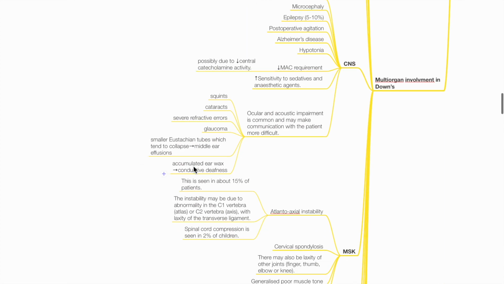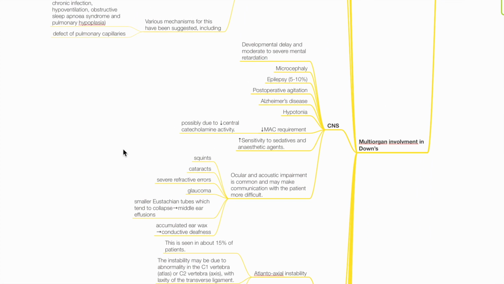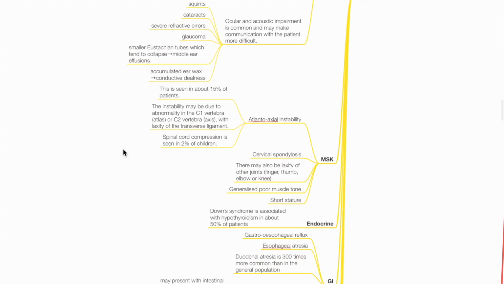CNS manifestations include developmental delay, mental retardation, microcephaly, epilepsy, post-op agitation, Alzheimer's, hypotonia, reduced MAC requirement, increased sensitivity to sedatives and anesthetics, ocular and acoustic impairment as mentioned previously. Musculoskeletal: atlantoaxial instability, possibly due to abnormalities in C1 vertebra, C2 vertebra, and laxity of transverse ligament. Spinal cord compression is seen in 2%. Cervical spondylosis, Klippel-Feil syndrome. There may also be laxity of other joints, general poor muscle tone, and short stature.